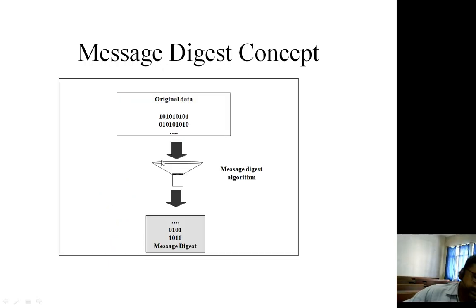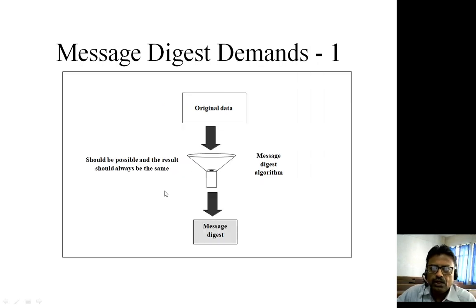Now, as far as the concept of the message digest is concerned, the message digest algorithm should be such that when it is applied to an original message, we get a limited size message digest of the message. Whatever message digest algorithm has been developed, we have certain requirements, and based on those requirements, the message digest algorithm has been framed.